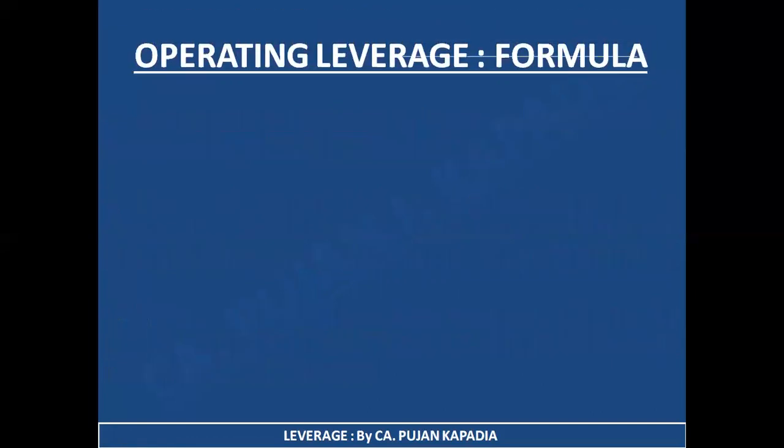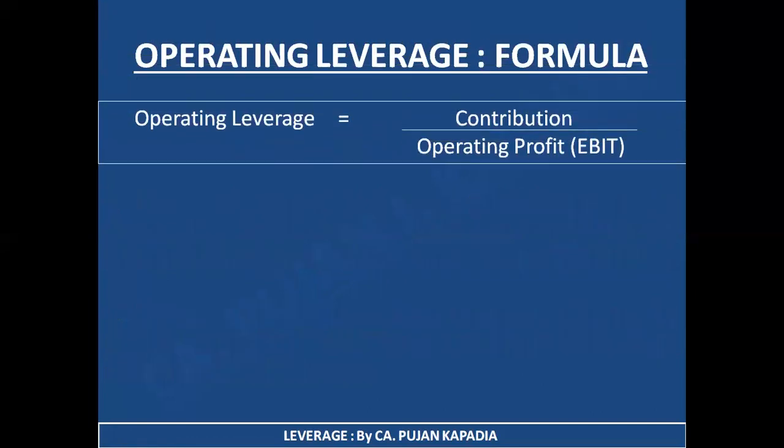Then we took the formula. The first formula, if direct figures are given to you, is contribution divided by EBIT. EBIT is your earnings before interest and tax. Just imagine there is no fixed cost. For example, contribution is 50,000 and fixed cost is 0. So what is my EBIT?